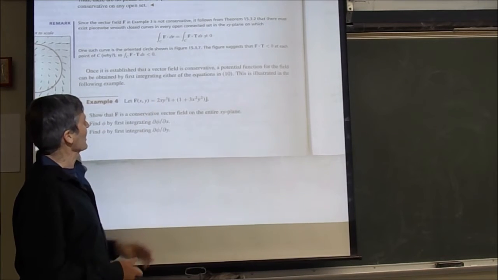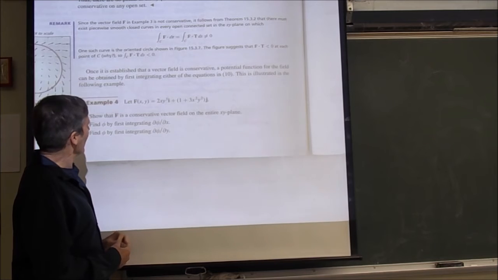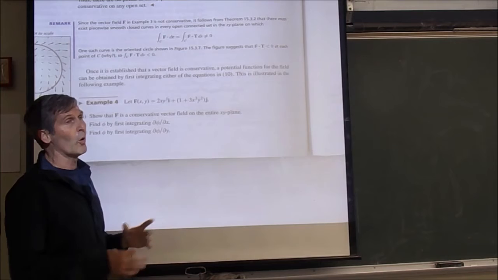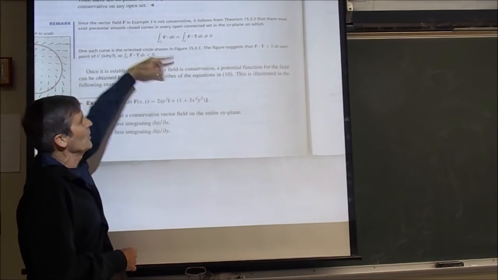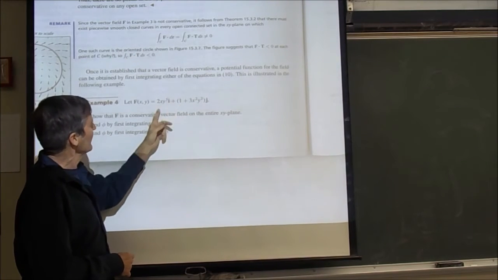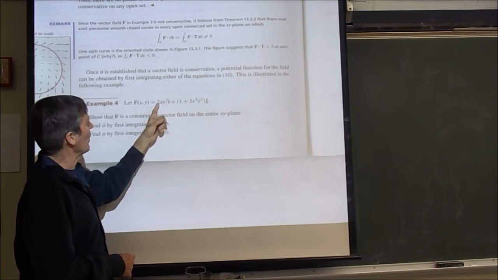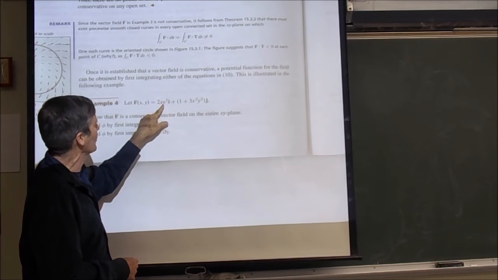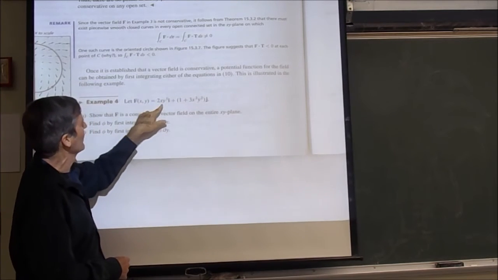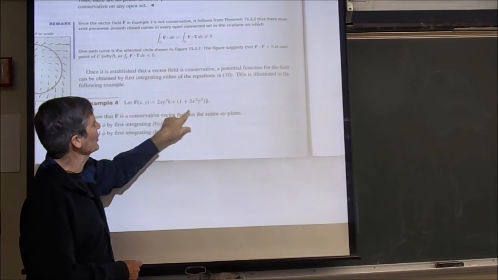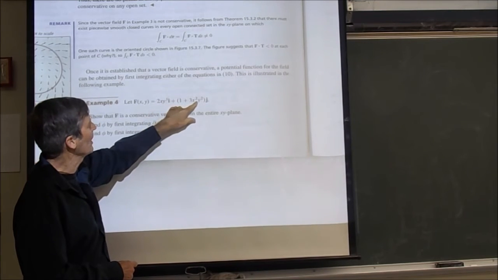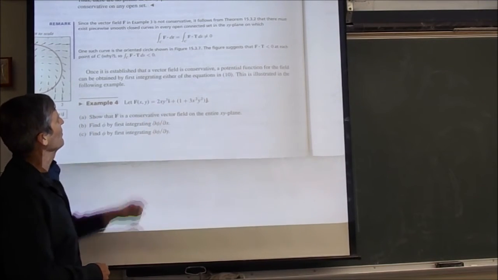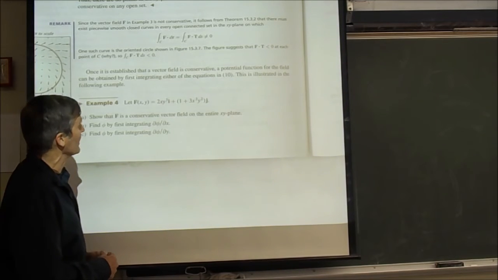Let's see if this is a conservative field. We can check by our theorem there. If we're saying this is defined on the whole plane region, there's no holes in the whole plane region, so it's an if and only if statement. It will be conservative if and only if partial of this with respect to y is equal to partial of this with respect to x. So partial of this with respect to y is 2x times 3y squared, which is 6xy squared. Right? And then partial of this with respect to x is 0 plus 6xy squared. These two partial derivatives are both 6xy squared. Since they're equal, this is conservative.